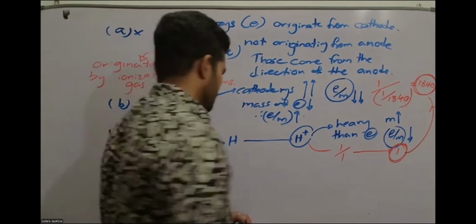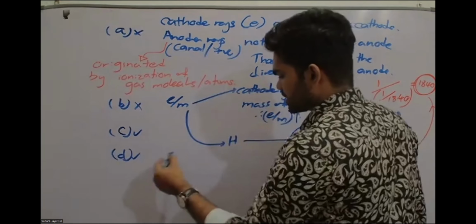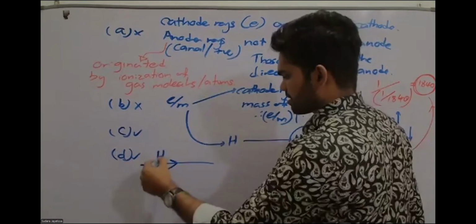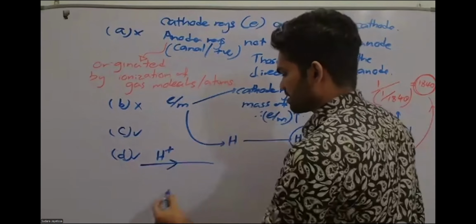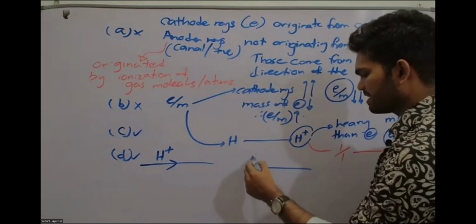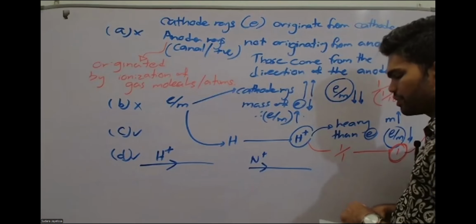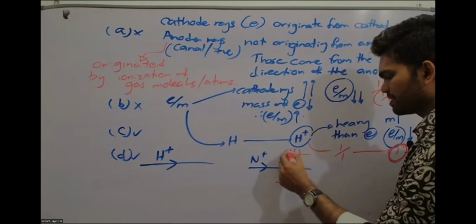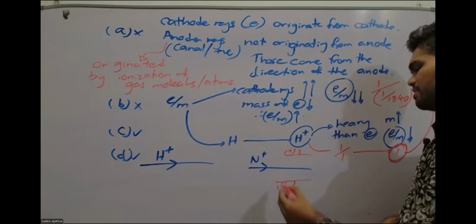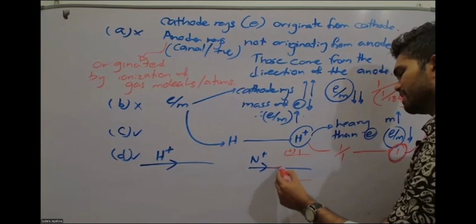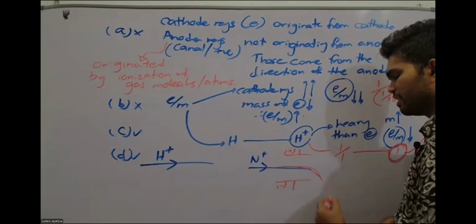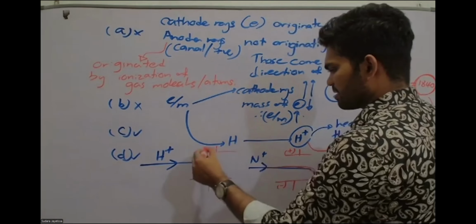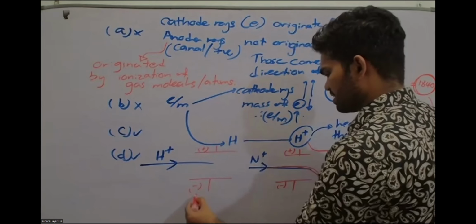So, positive rays can deflect. If it is hydrogen or, let's say, nitrogen plus, it deflects when you put an electrical field or magnetic field. Let's say it is positive and negative, right? So they are deflecting towards the negative field, but the angle of deflection will be strictly affected by the mass of the particle, isn't it?